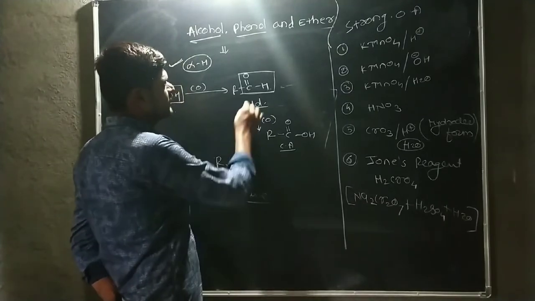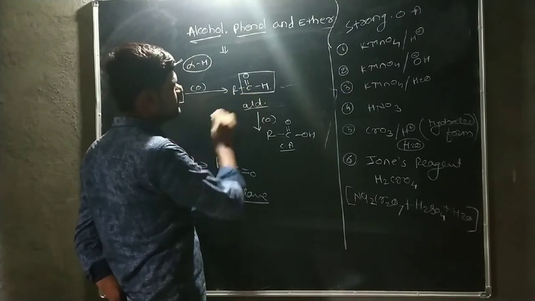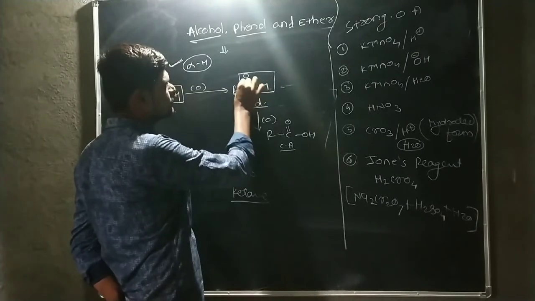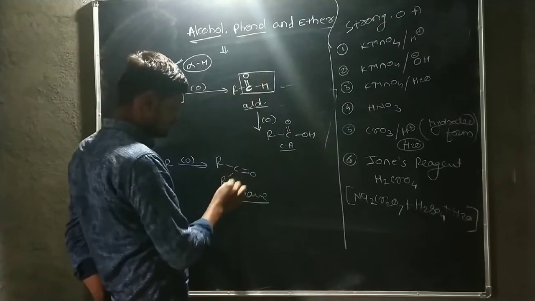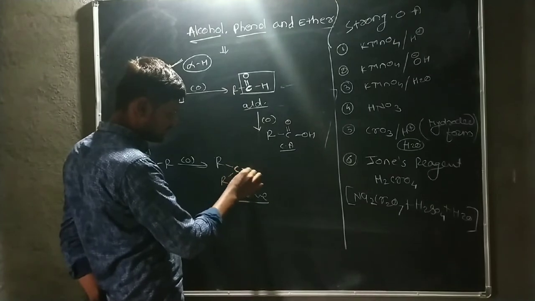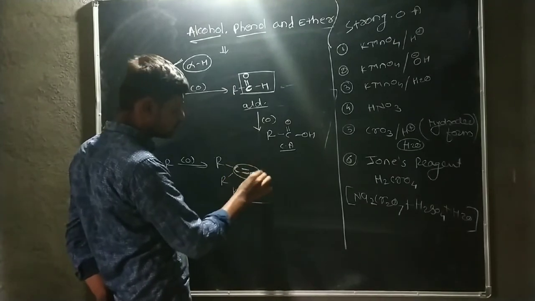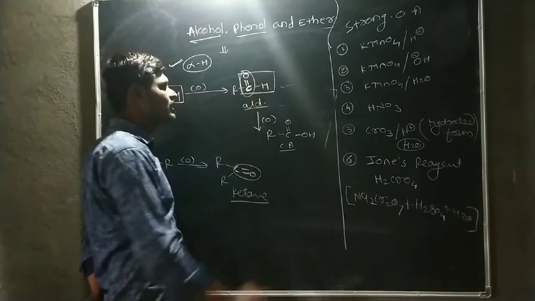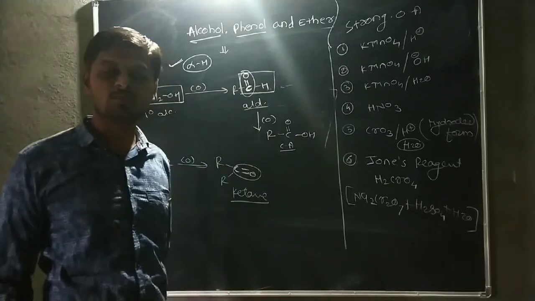Because in case of aldehyde, there is a carbonyl group here. Similarly, in case of ketone, there is a carbonyl group here. That means in aldehyde and ketone, the carbonyl group is the common group.